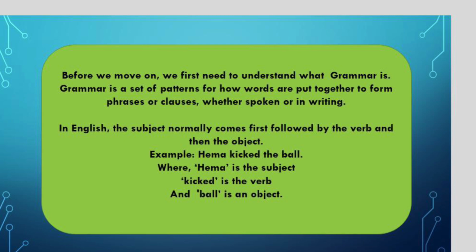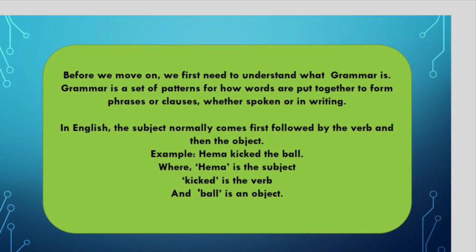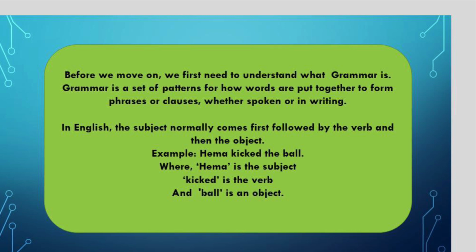For example, on your screen it says, Hema kicked the ball. So here, who kicked the ball? When we answer the question who, Hema, right? So Hema is the subject.